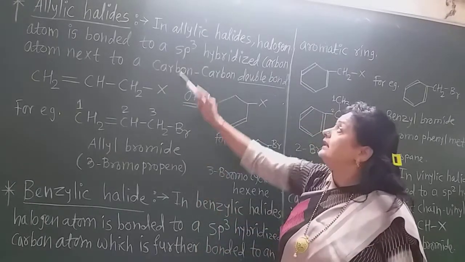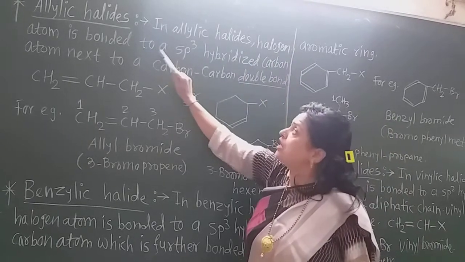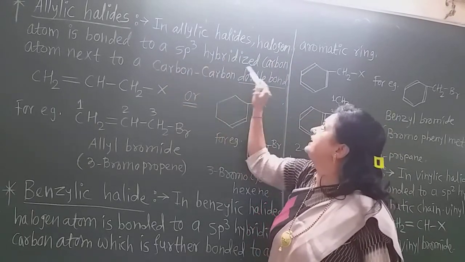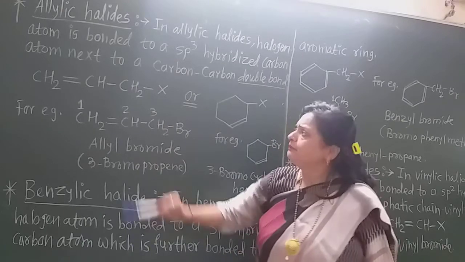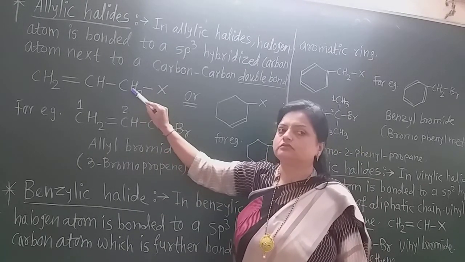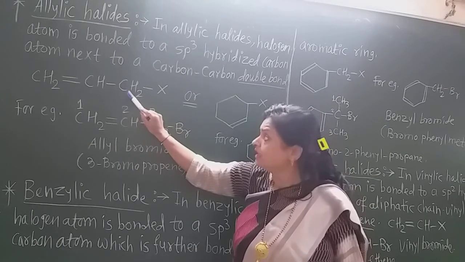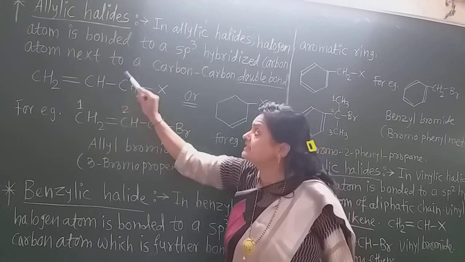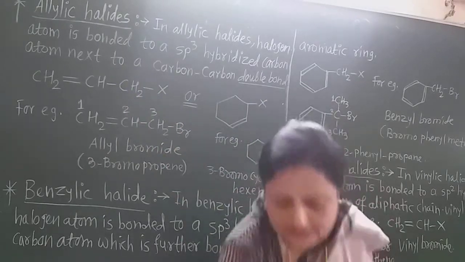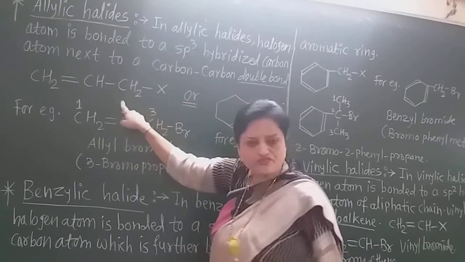Now in allylic halide, see here, the halogen atom is bonded to an sp3 hybridized carbon. Why sp3? Because see here, this is the sp3 hybridized carbon. Why is it sp3 hybridized? Because all the bonds are single bonds. See here, there are 2 hydrogen atoms, one is here, one is here.